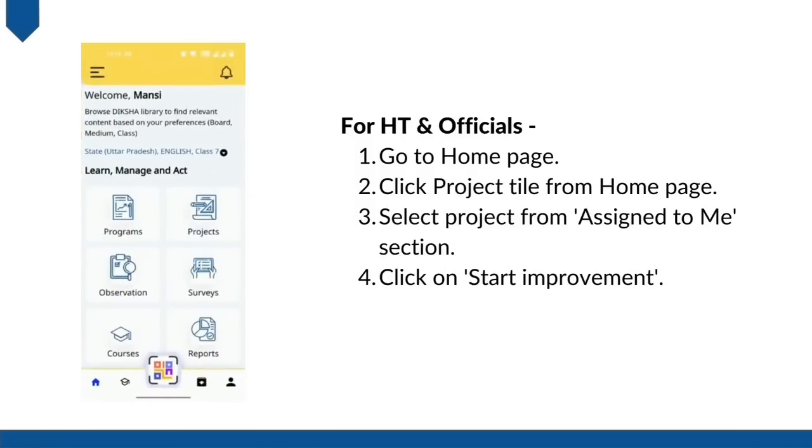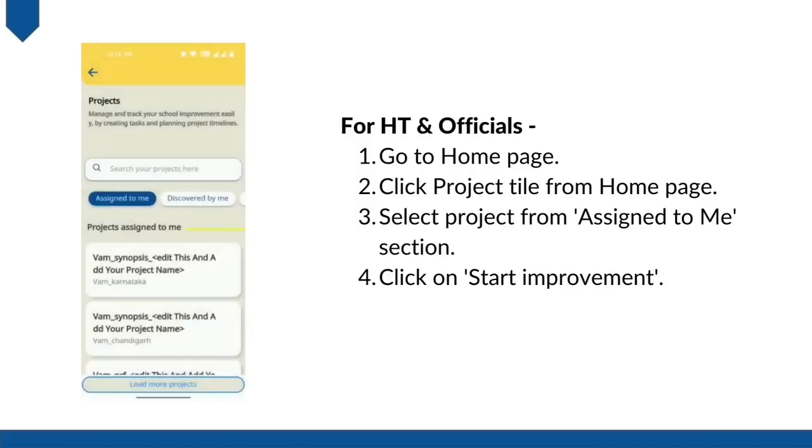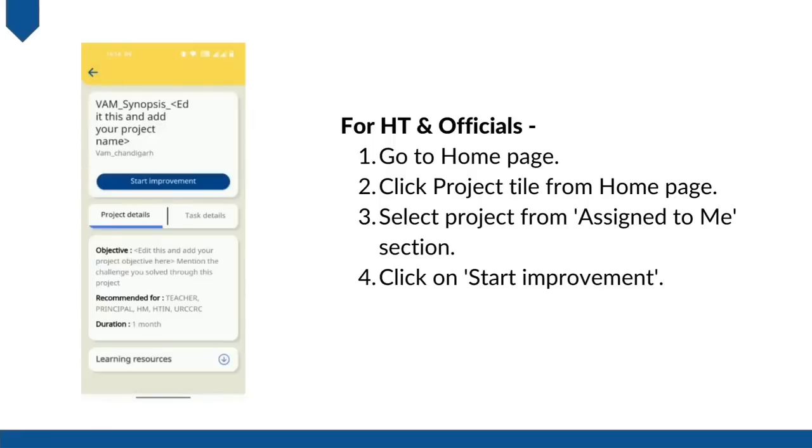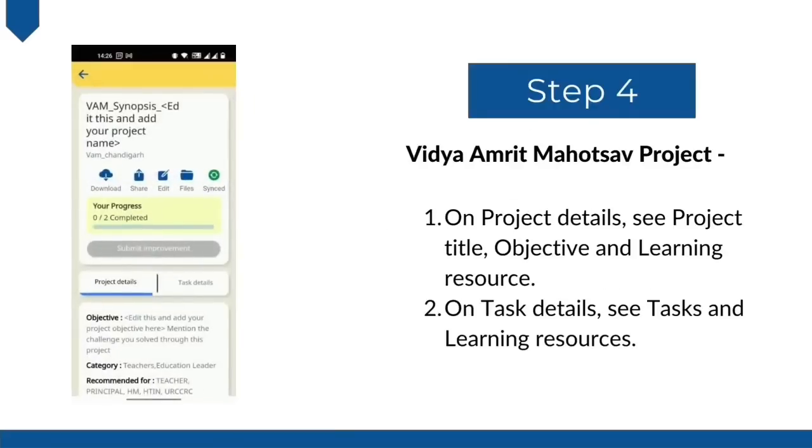If you have chosen HTM officials, take the following steps to access your project. Go to the home page and click on the project title of the Vidya Amrit Mahotsav project for your state. Under the assigned to me section, click on start improvement to start your project. You will now be able to see the Vidya Amrit Mahotsav project.